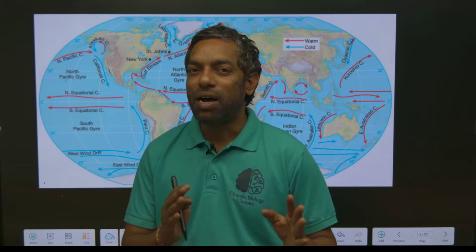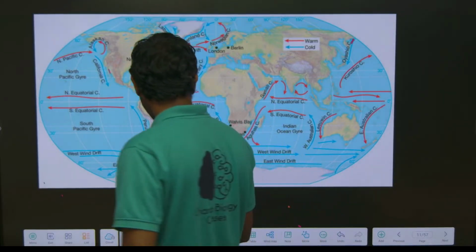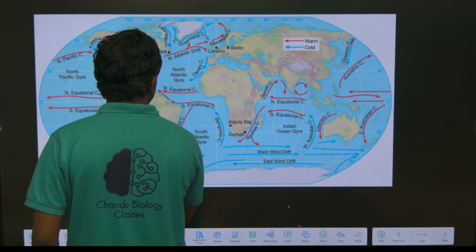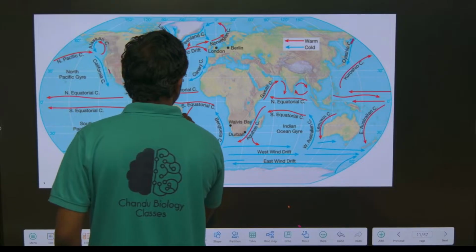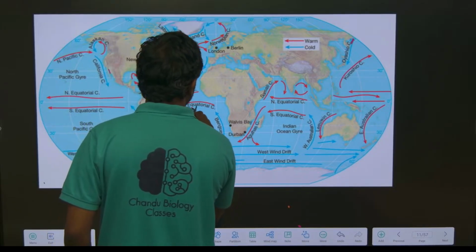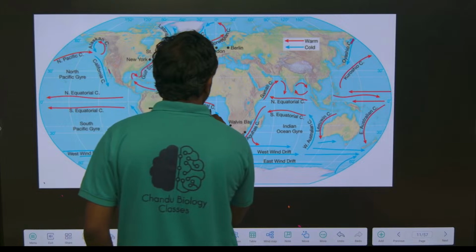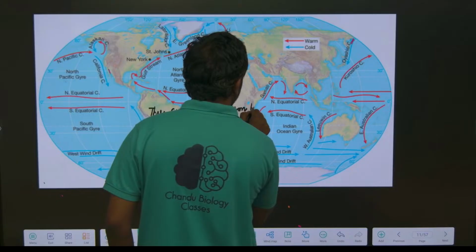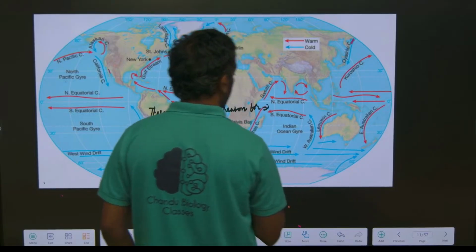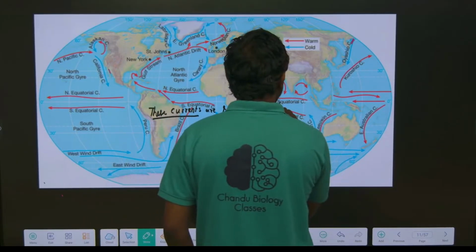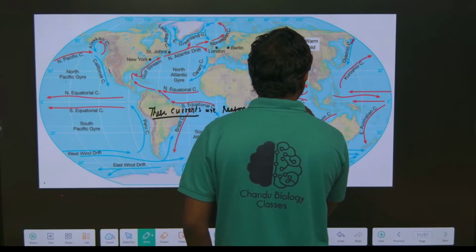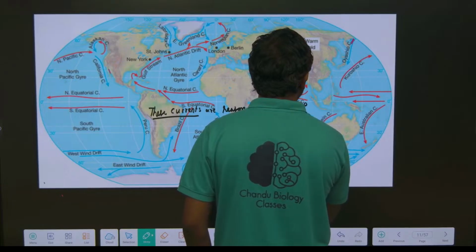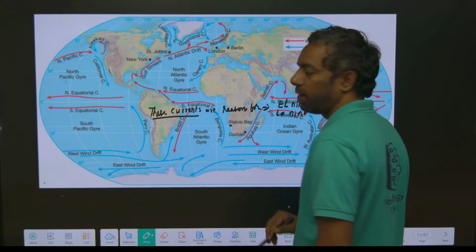These are the warm currents. I am going to write here. These currents are the reason for El Nino and La Nina.